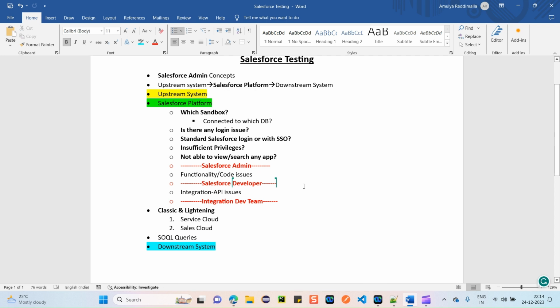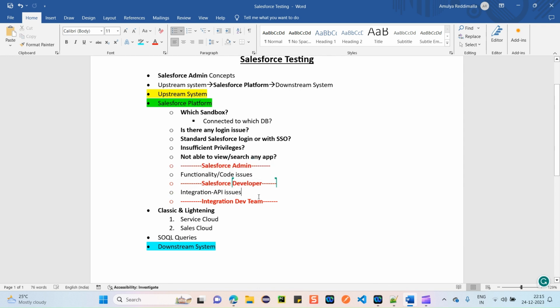Now the next part is, when exactly do you need to reach out to your Salesforce developer? It's completely related to your functionality and code issues. If any functionality is not working as mentioned in the requirements, or if any code issues are there on the UI, like unnecessary pop-ups coming or a functionality broke, which is not as mentioned in the requirements, then you have to reach out to your Salesforce developer.